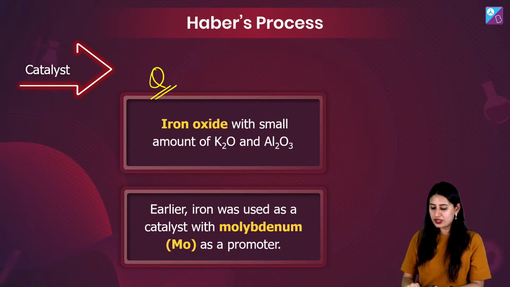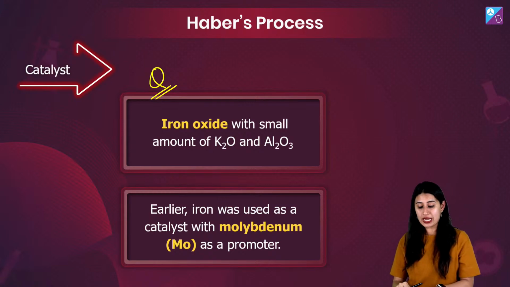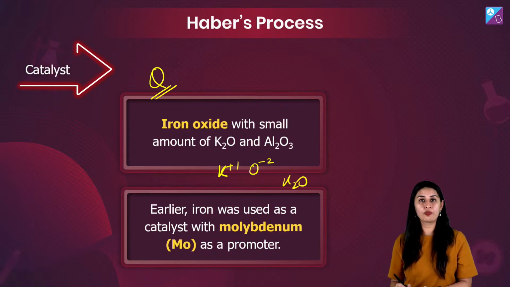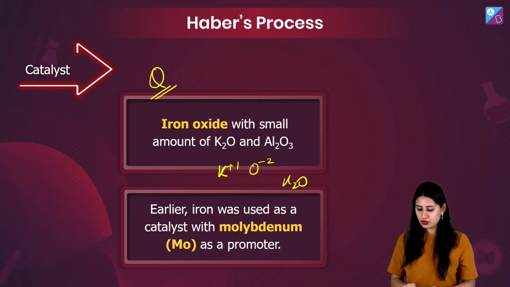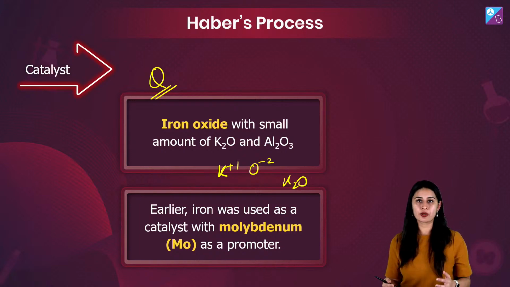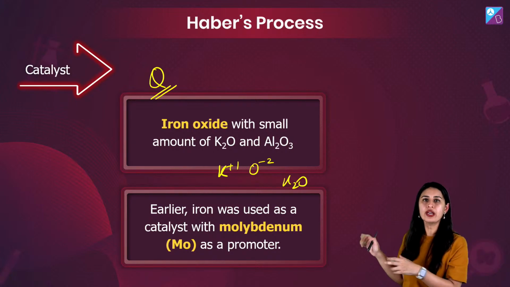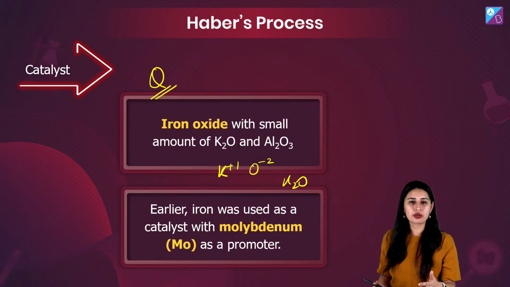Iron oxide with small amount of potassium oxide, K2O. Think of it like this, K plus 1, oxygen minus 2, cross multiply, we get K2O, potassium oxide, and Al2O3, alumina. ठीक है? Earlier, iron was used as a catalyst with molybdenum as a promoter. So, this factual thing coming your way can be asked as a direct question.